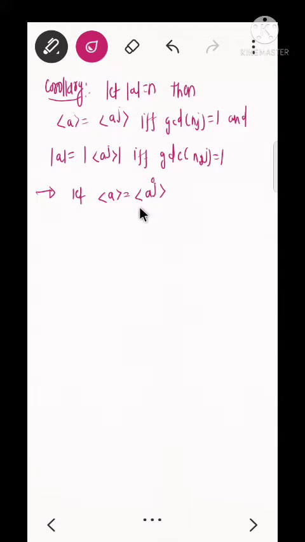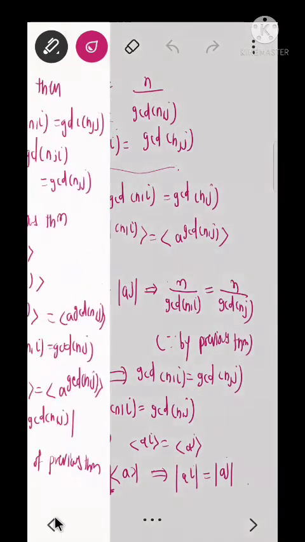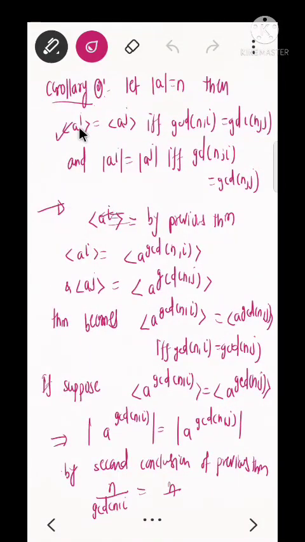So from the previous corollary, here i is equal to 1. So from this we can write gcd(n,1) equal to gcd(n,j).